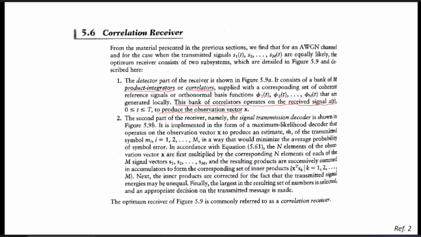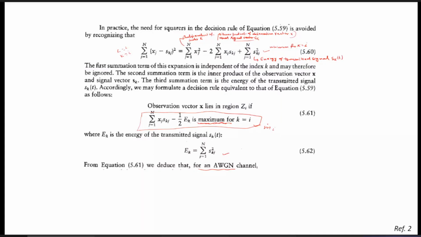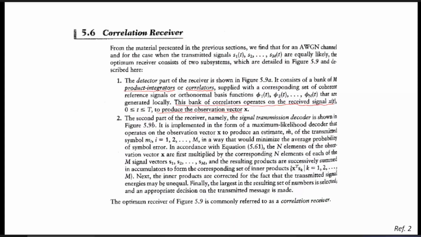Now, based on this expression, because we have studied the log likelihood function and the maximum likelihood detection technique, the question arises: in the receiver, how can we implement the maximum likelihood detection tool so that we can detect the transmitted message signal mi with the minimum probability of error? For that we can have the correlator receiver.